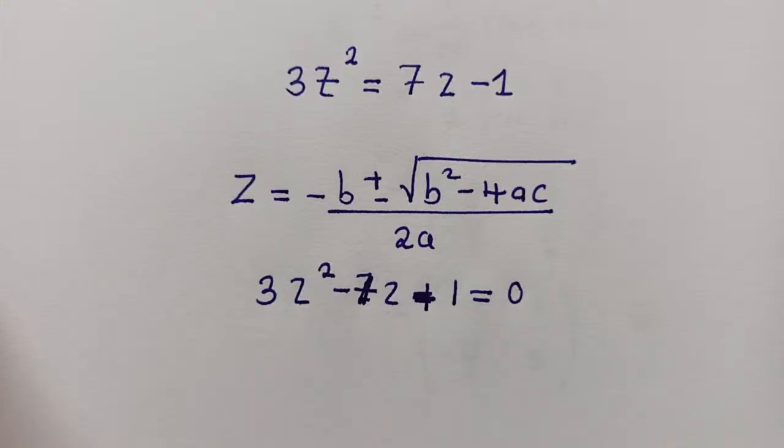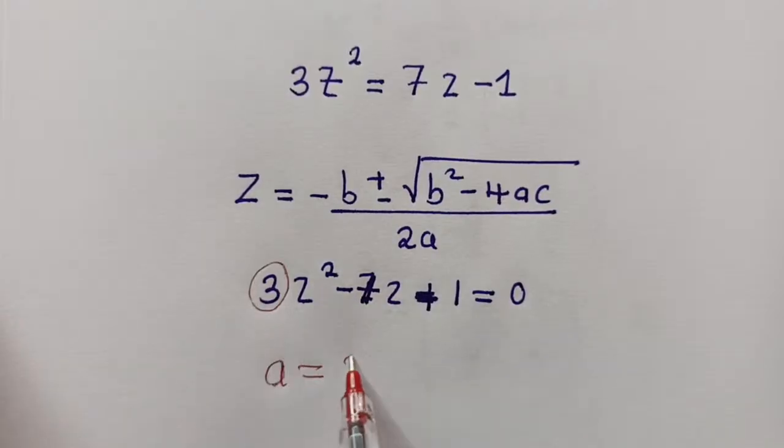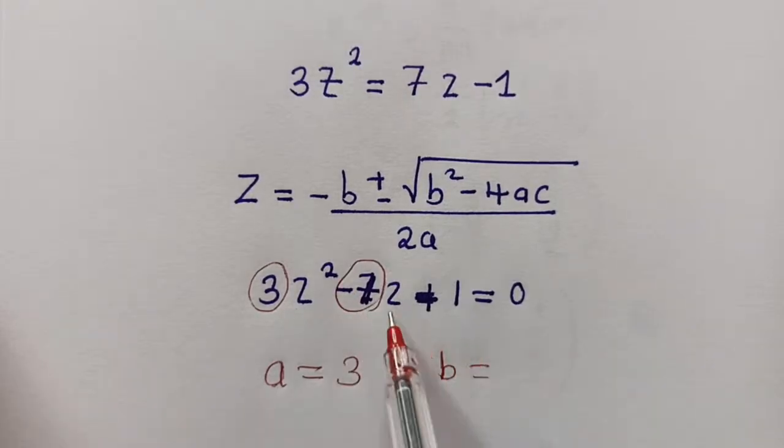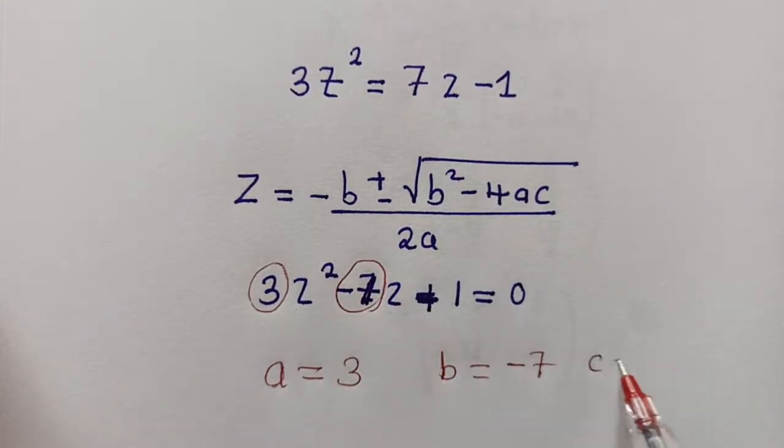So now you can identify your A out of this. Our A will simply be the number where power 2 is now the coefficient, that is a 3. Our B will be right here where there is a letter and a number, that's negative 7, and our C, it's right there, it's a 1.